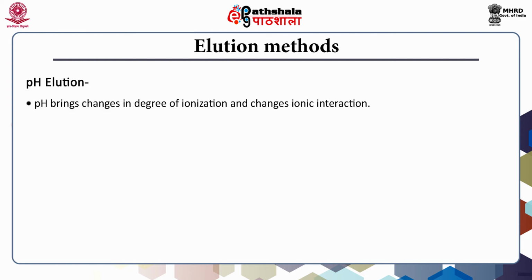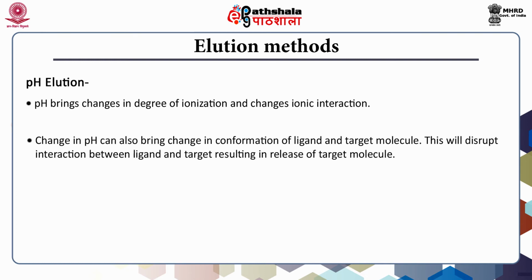pH brings changes in degree of ionization and thus can change ionic interaction between ligand molecule and target. Change in pH can also bring change in conformation of ligand and target molecules. This will disrupt interaction between ligand and target, resulting in release of target molecules.